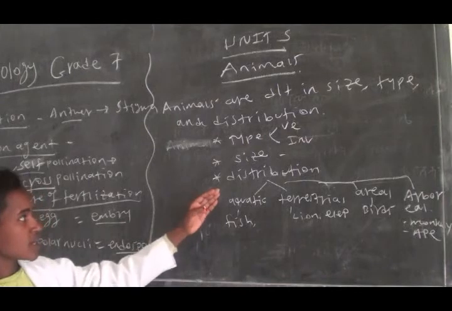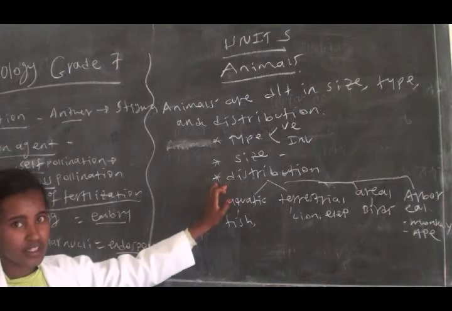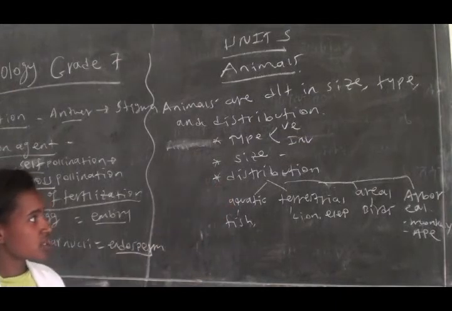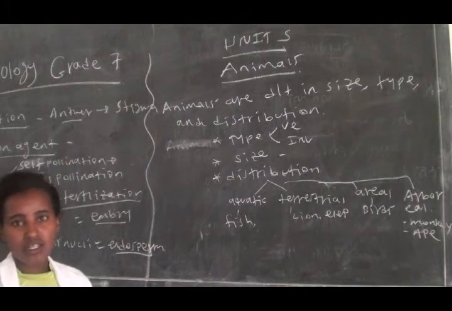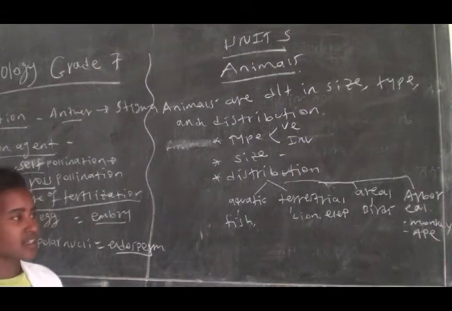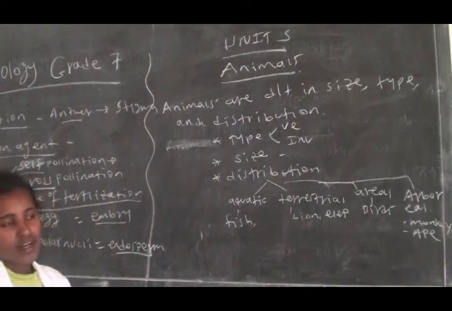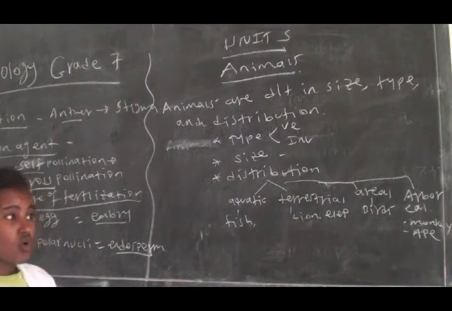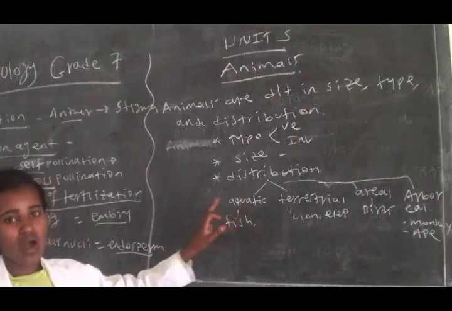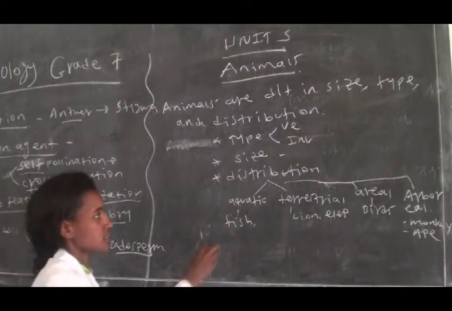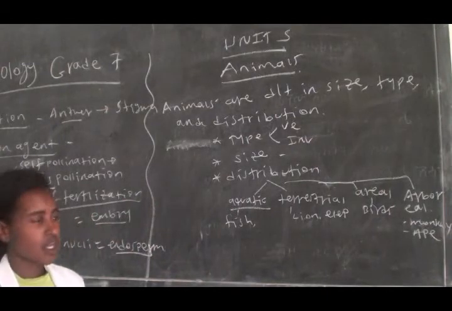Like that, animals are also different by their distribution. For example, some animals live in water, some other animals live on land, and also some animals may live in air as well as in the branch of a tree. Animals which live in water are called aquatic animals, like fish.